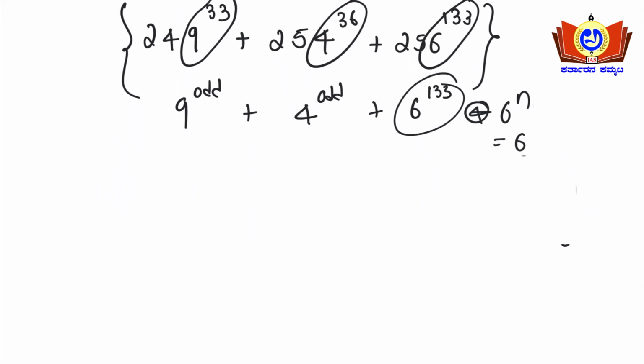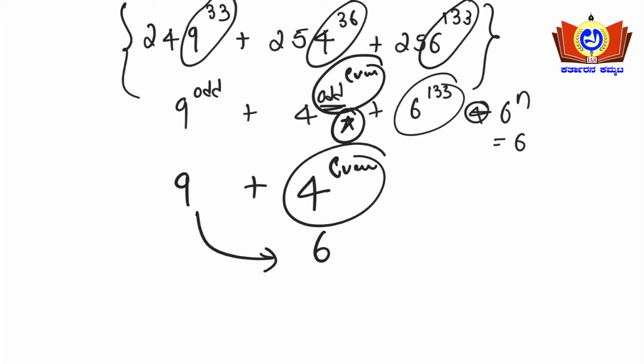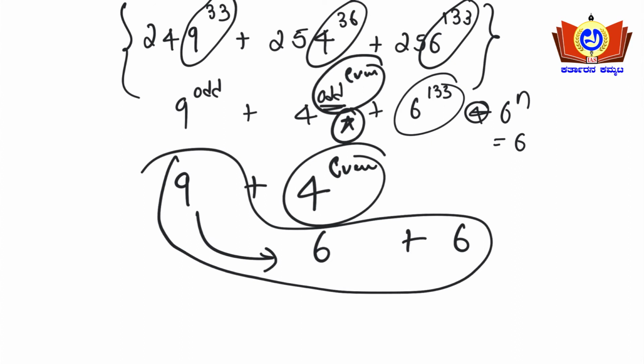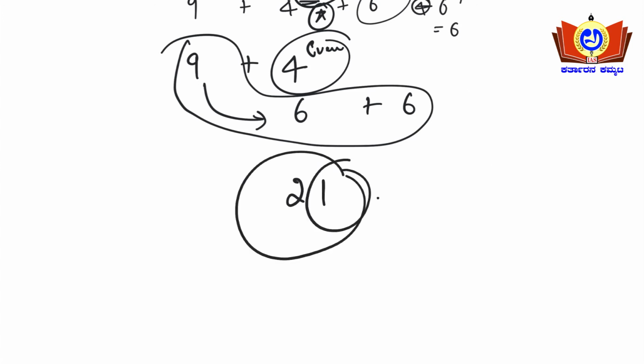So 9 to the power of an odd number means it is 9. 4 to the power of an odd number means, no, actually I have mistakenly written odd. It is 4 to the power of an even number. Make a note here, mistakenly I wrote odd. So 4 to the power of an even number is nothing but 6 here. So 9 plus 6 plus 6, since 6 to the power of n will be 6. We need to add here. So 9 plus 6 is 15, plus 6 that will be 21 here. So the unit digit will be 1 here.